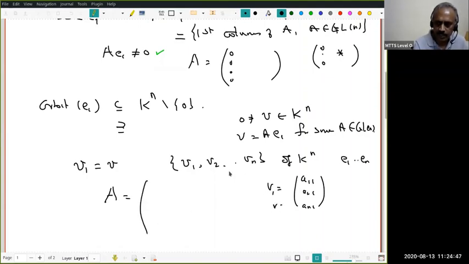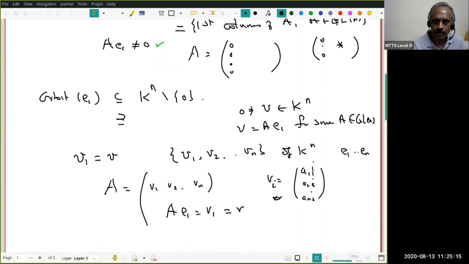Similarly V2 equals something. In general, Vi equals the column A1i, A2i, Ani. Therefore, this is my V1, V2, Vn. Now we have seen this is a non-singular matrix because the columns are linearly independent, and A of E1 is precisely your V1, and that is equal to B. So what have I shown now?